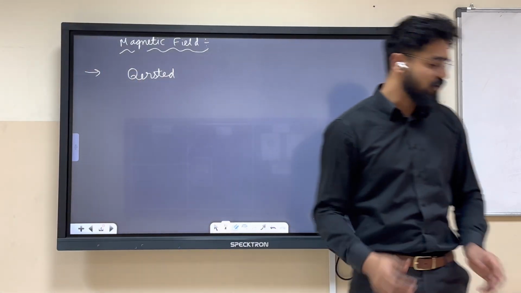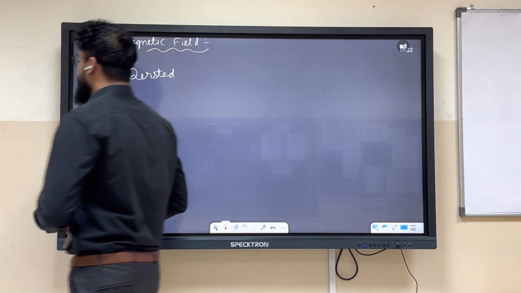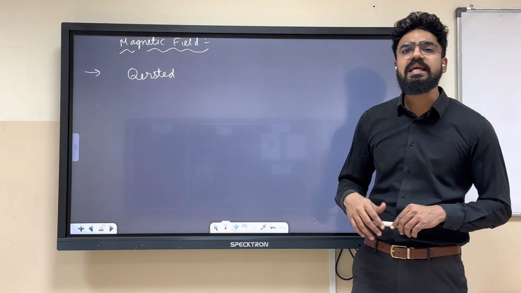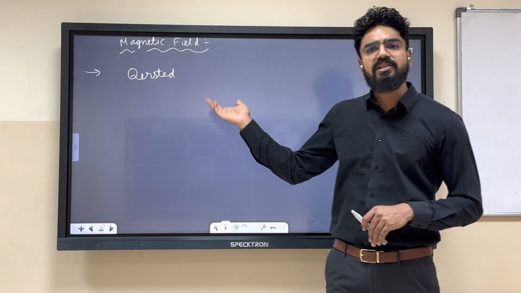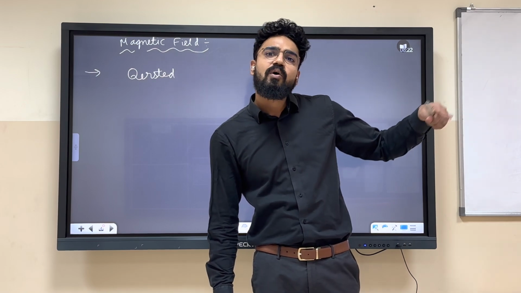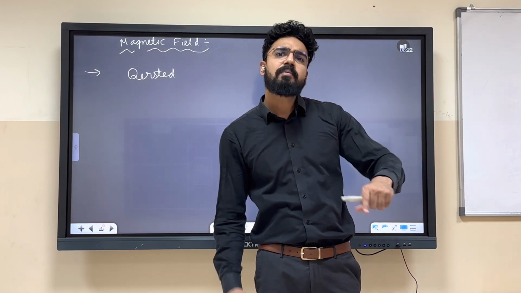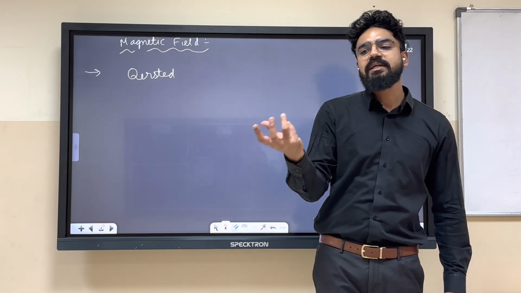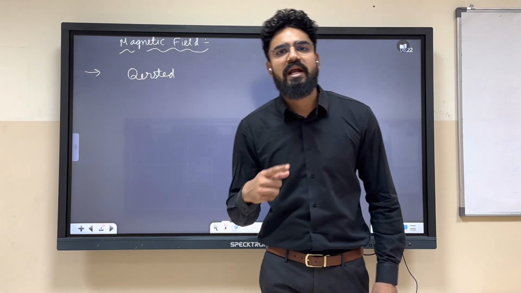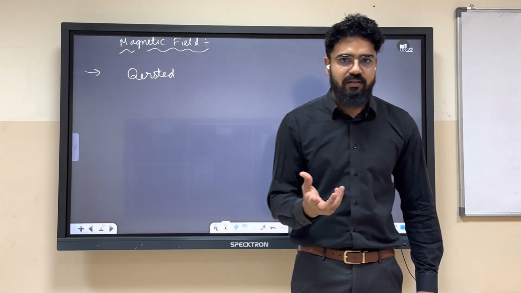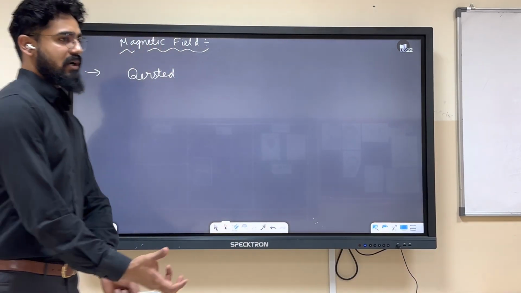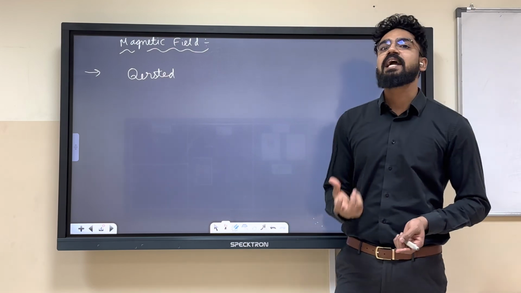Very good. So you all know the great scientist Hans Christian Oersted. Somewhere in the 1800s he was delivering a lecture, and during the lecture he was playing with a wire in which current was flowing. When he kept a magnetic compass near it, the needle of the compass got deflected. It means the wire is acting as a magnet.